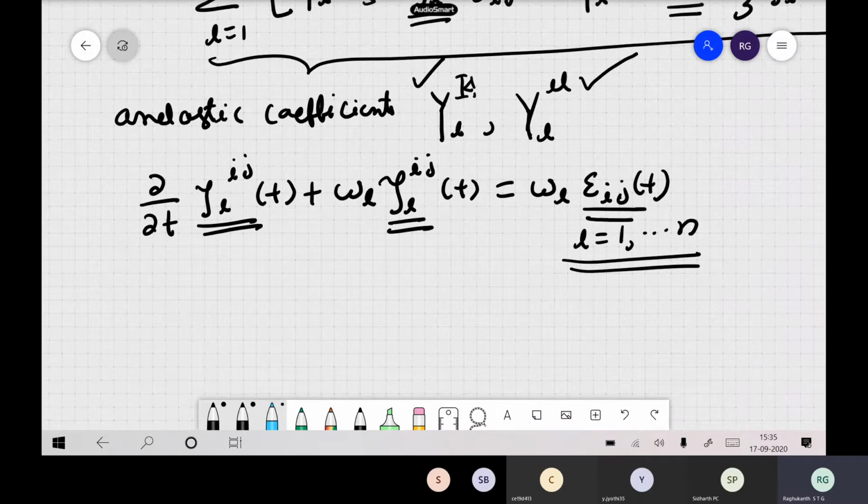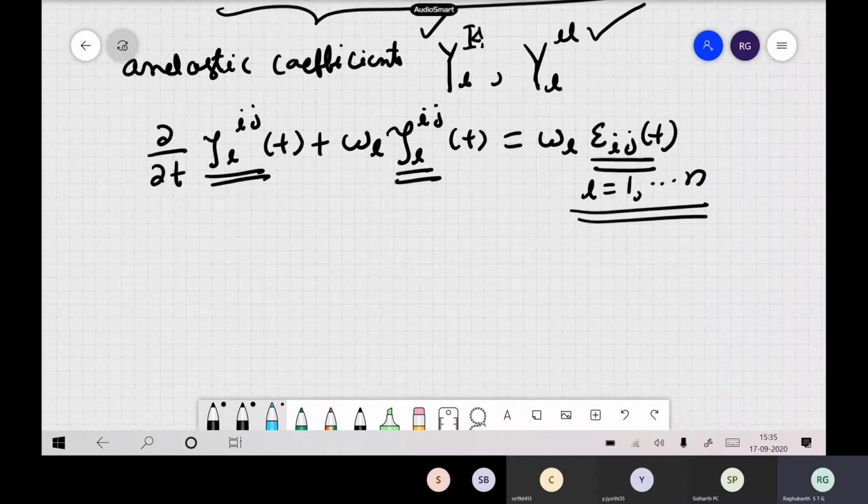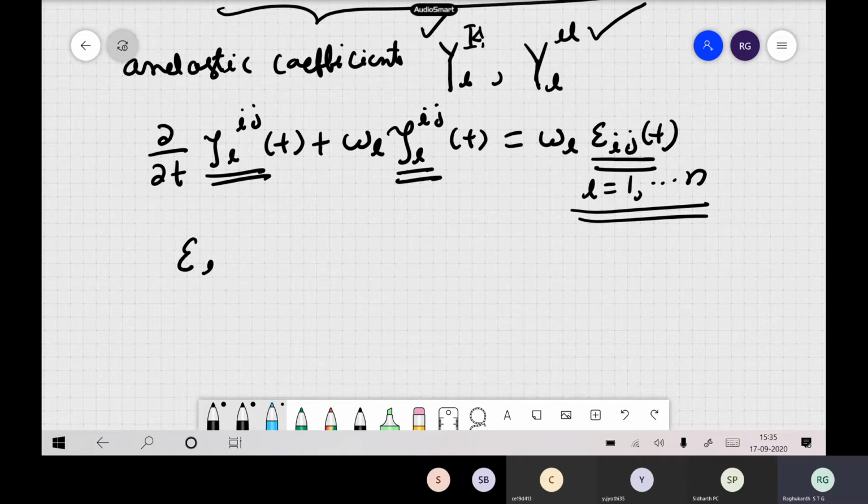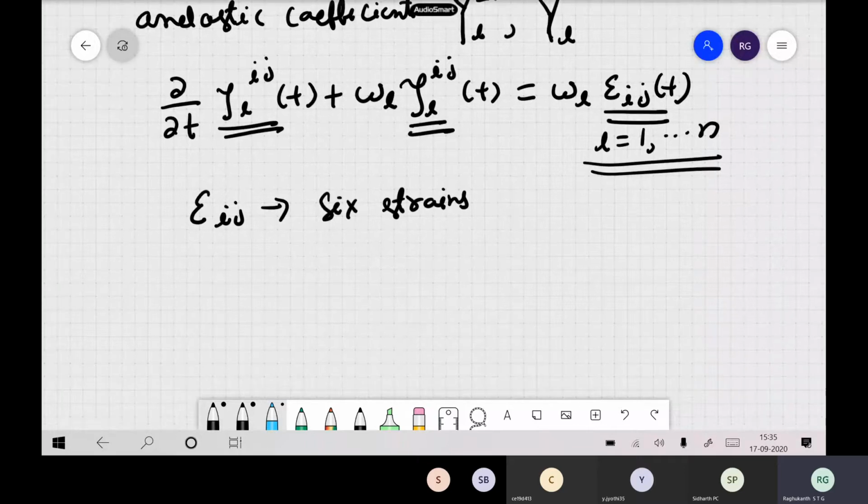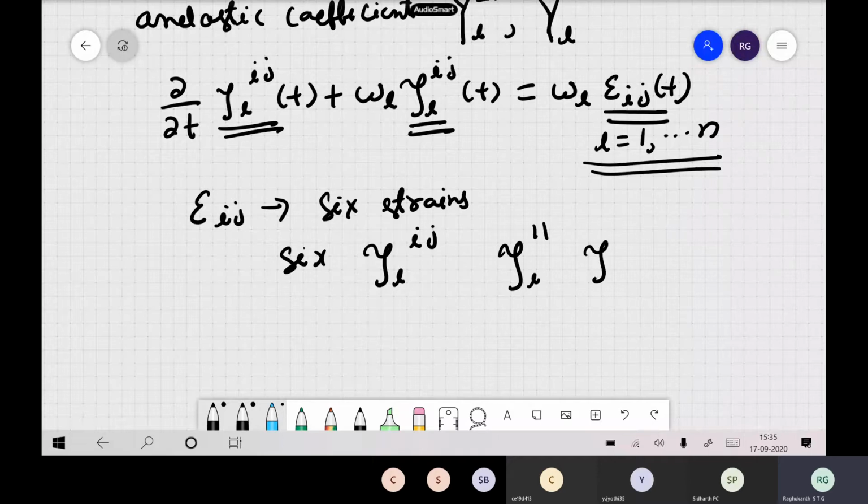And now how many strains are there in 3D? Epsilon ij, how many strains? 6 strains are there. You followed, right? So 6 constants will be there, so there will be 6 of these psi L ij expressions also. So psi L11, psi L12, psi L13, like this you have 6 components.